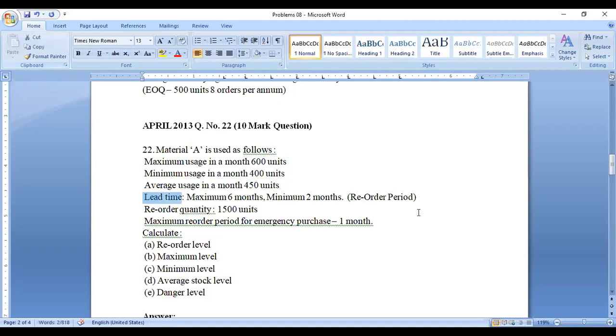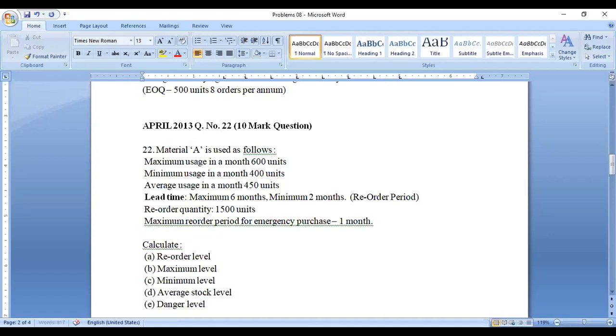Okay. So this is given, right? Maximum 6 months, minimum 2 months. Reorder quantity, that is EOQ, is given as 1500 units. Maximum reorder period for emergency purchase, that is 1 month, is given. So this is the question. With the question, they asked 5 questions, and you have to write 5 answers.